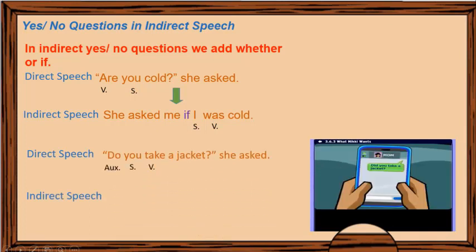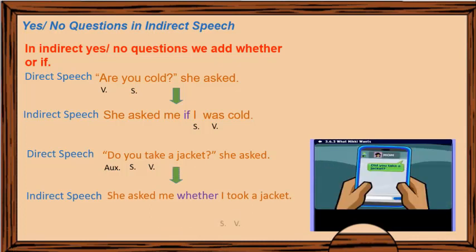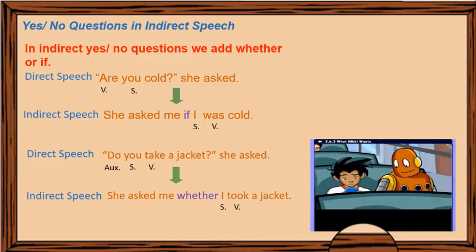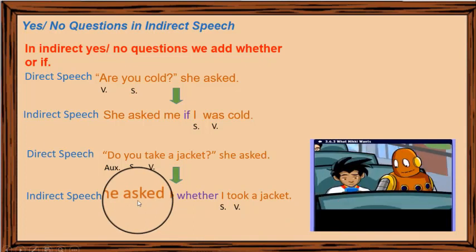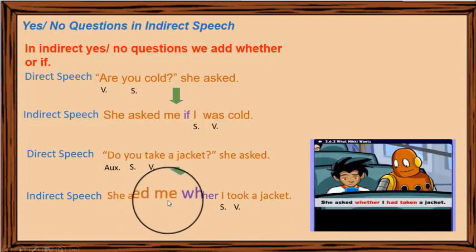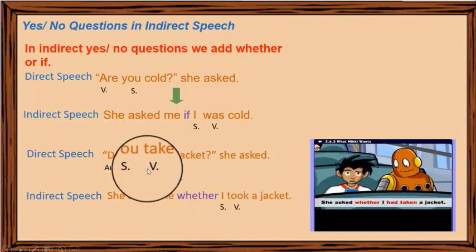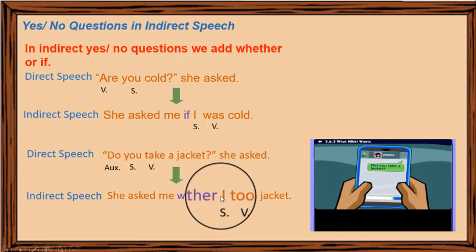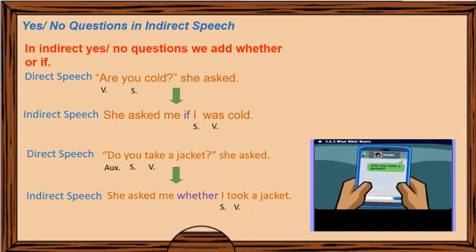"Do you take a jacket?" She asked. She asked me whether I took a jacket. Also in the indirect speech form, we add the reporting verb asked, me as the object of the reporting verb, whether, and the subject you is changed to I. The simple present tense verb take is changed to took.